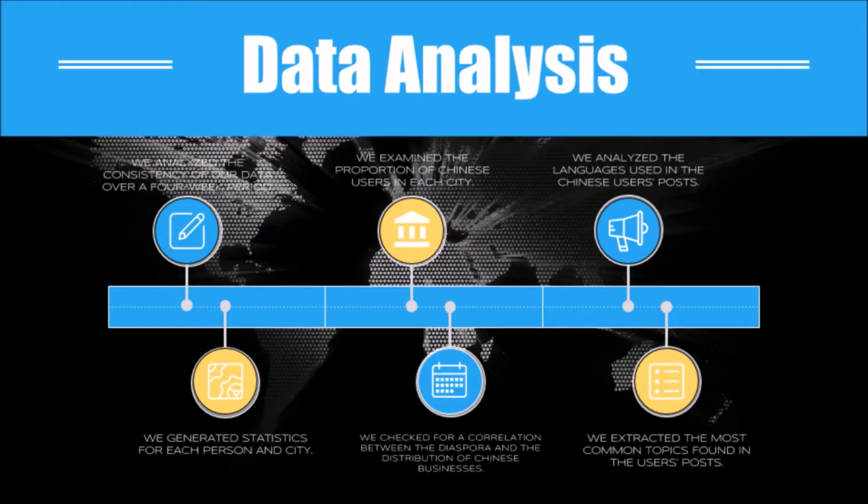We then generated various statistics for each person in each individual city and compared the cities to one another. We examined the proportion of Chinese users in each of these cities, and we checked for a correlation between the Chinese diaspora and the distribution of Chinese businesses in these respective areas. We then analyzed the languages that Chinese users tend to use in their posts, and we also extracted the most common topics found in the users' posts in order to better understand the community in each of these cities. I will now present a number of charts that help better illustrate these analyses.